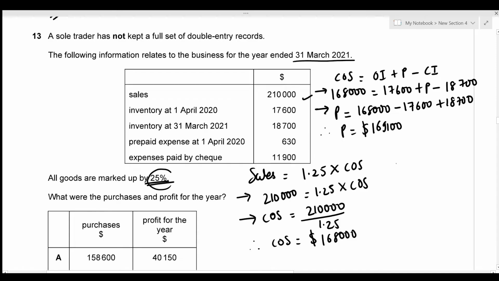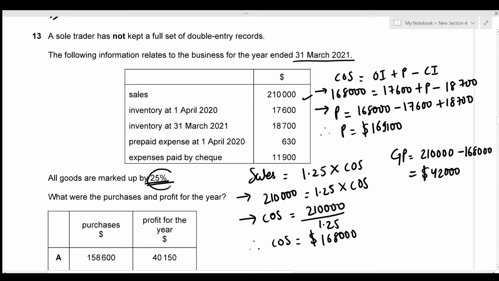169,100. Now we also need to figure out the profit for the year. So let's just figure out the gross profit first, which is given by the sales value minus the cost of sales. This gives the gross profit of 42,000.